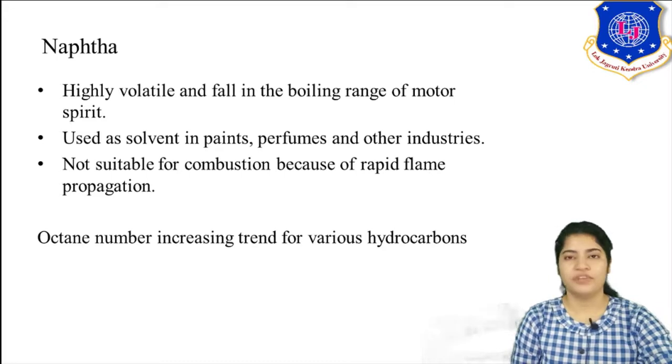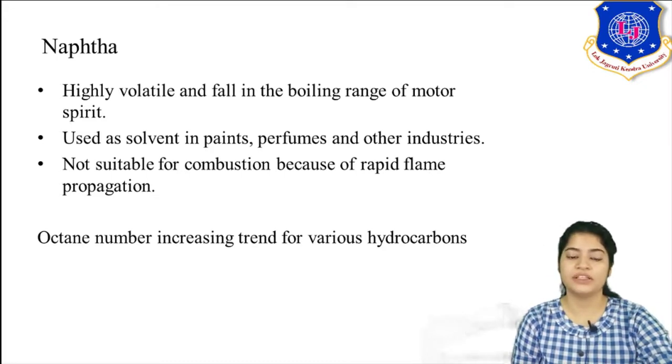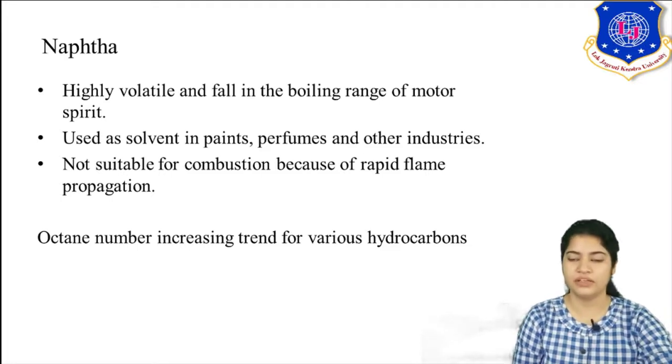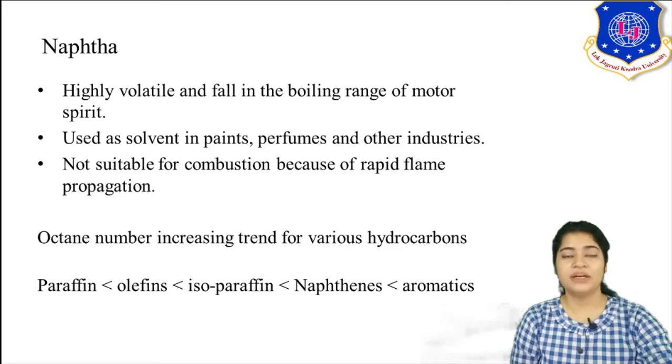That was studied earlier also, the octane number increasing trend with different kinds of hydrocarbons. The octane number is least for paraffins. It gradually increases as we increase the branching, and aromatics have the highest value of octane number.